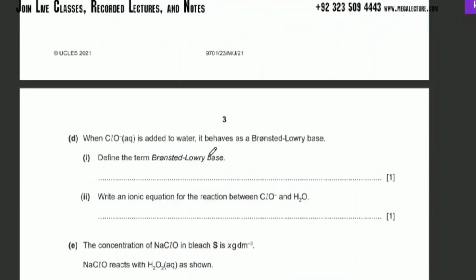So what's a base? In simple words, make a definition. It's a proton acceptor. He's saying ClO minus is added to water, it behaves as a base. So it behaves as a proton acceptor. So it becomes HClO, and OH minus ion is going to be produced, because it's going to accept the H.